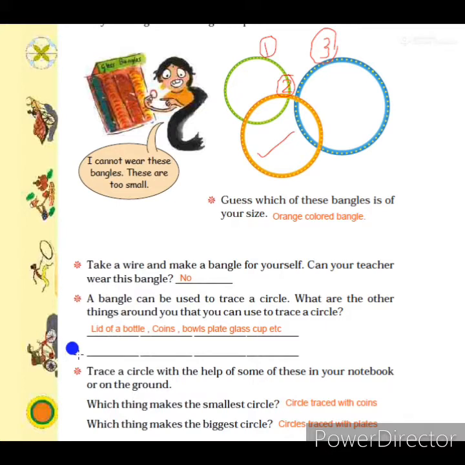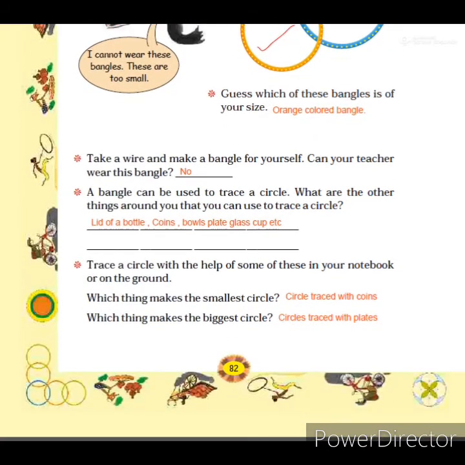Many students are using their water bottle's lid. So you can use a water bottle lid, coins, bowls. Some students are bringing bowls from home also. So we can use bowls. If you want to make a big circle, you can use a plate also. Plate means thali. And glass, cup, etc. So different things we can use to make a circle. Some of the names I have given here. Students, you complete this answer in the textbook only.